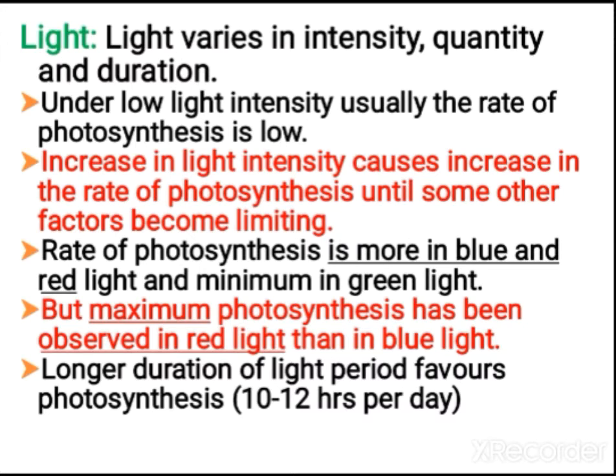This continues until some other factor becomes limiting. Light is more, but carbon dioxide availability or water availability is less, so automatically that becomes the limiting factor. The rate of photosynthesis is more in blue and red light and minimum in green light. Comparing red and blue, photosynthesis will be more in red light. A longer duration of light favors photosynthesis, at least 10 to 12 hours per day is needed to obtain maximum photosynthesis.